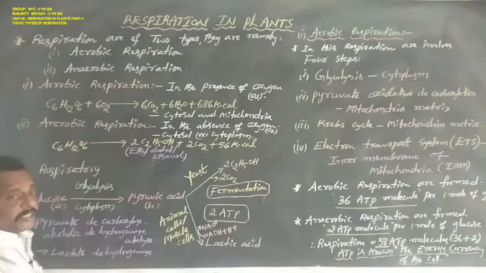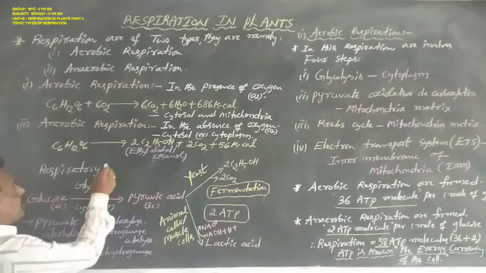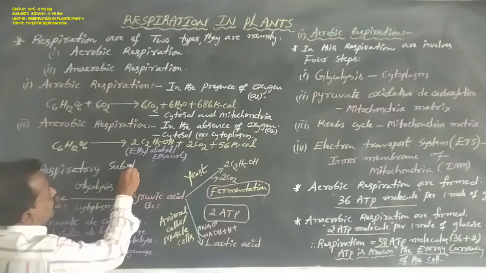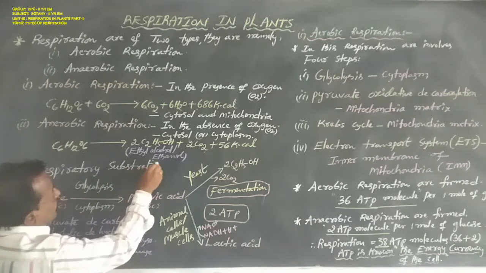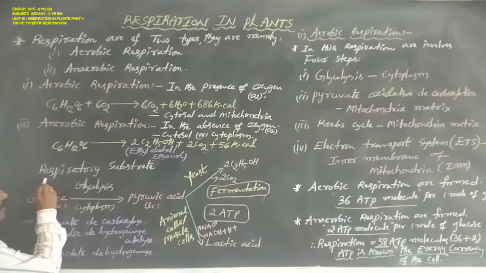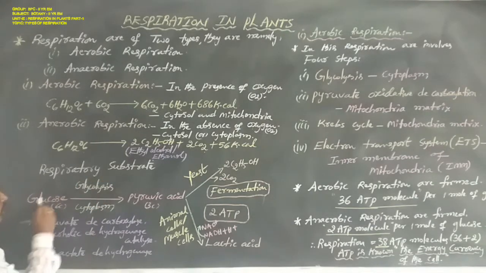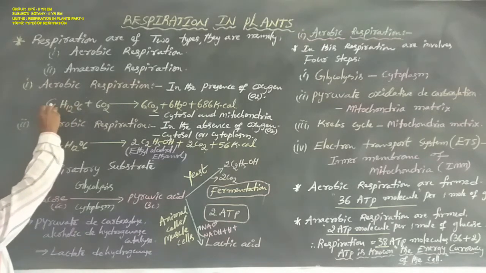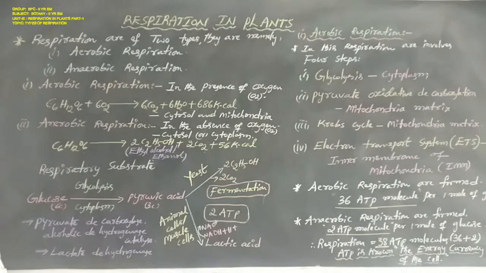In this respiratory process, the first respiratory substrate is glucose. In this respiration process, the first respiratory substrate is the 6 carbon compound glucose. Why 6 carbon compound of glucose? That is C6H12O6, containing 6 carbons.